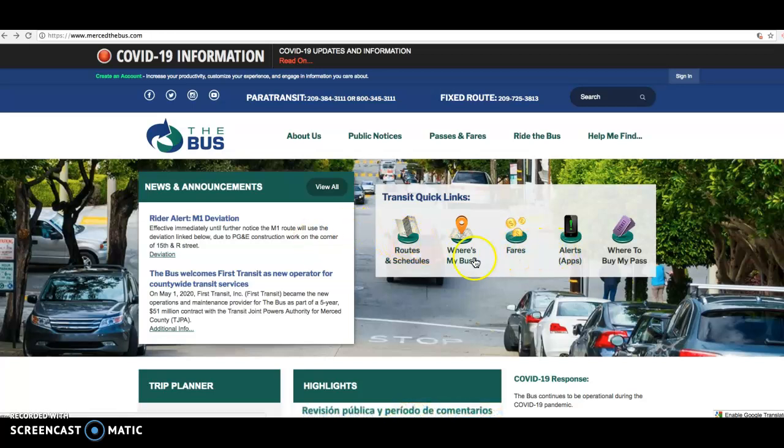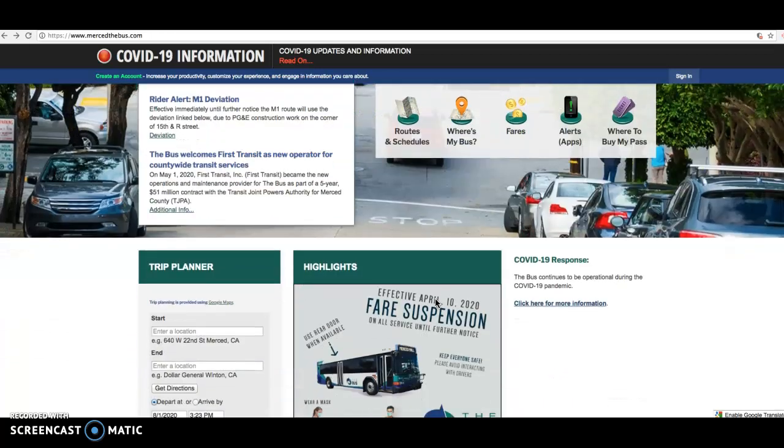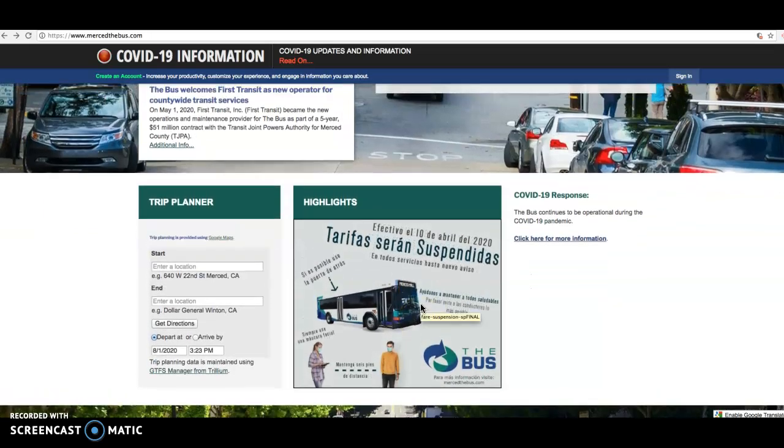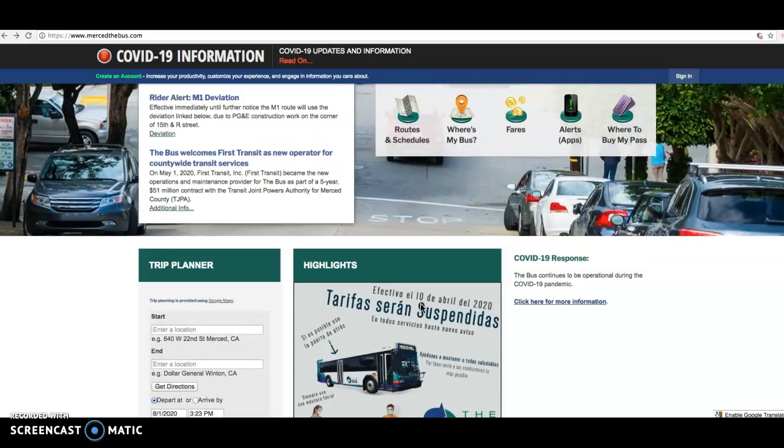Okay, I also wanted to let you know that if you pay for student fees and you're taking classes, you're paying for those classes, it does give you free rides. So make sure that you show your ID and your sticker. I believe that they are still doing that, and they started that last year, but hopefully they're continuing to do that this year. So if you're a student, you can ride the bus for free.